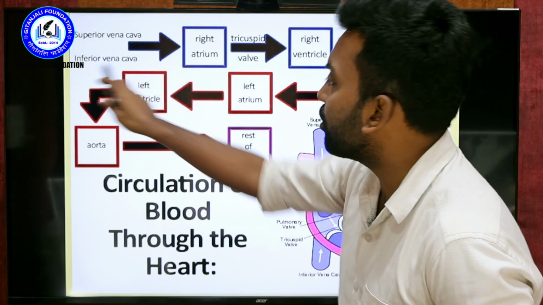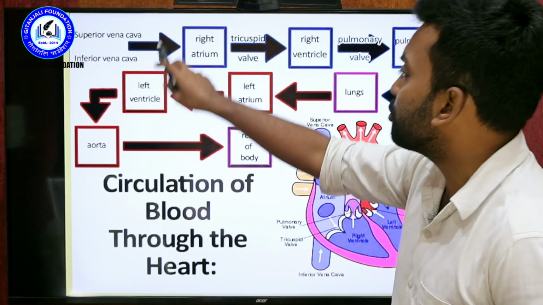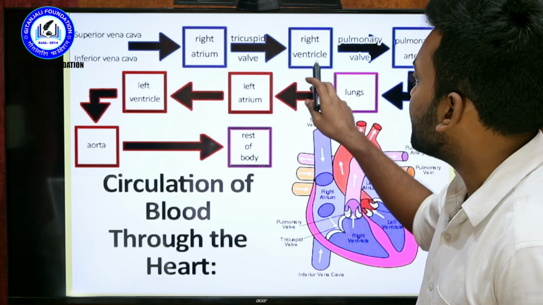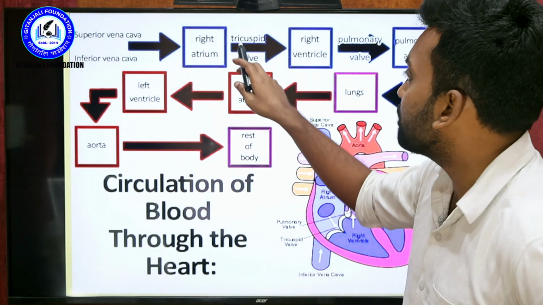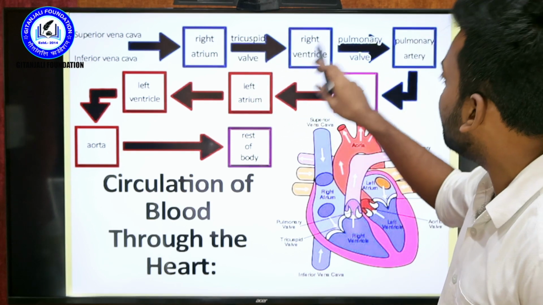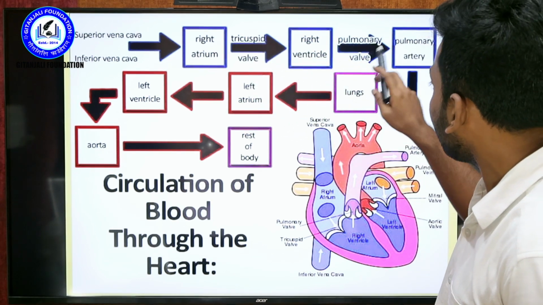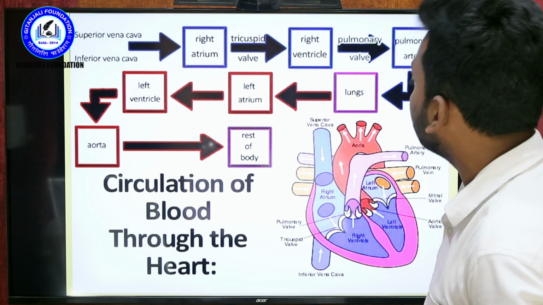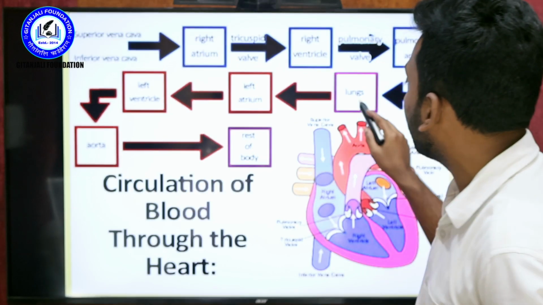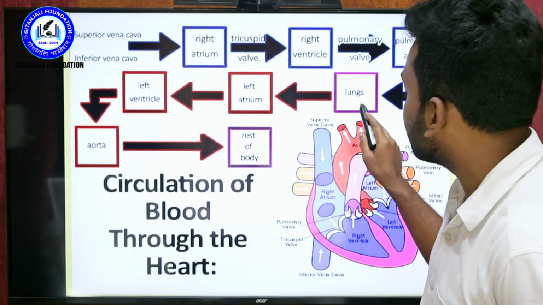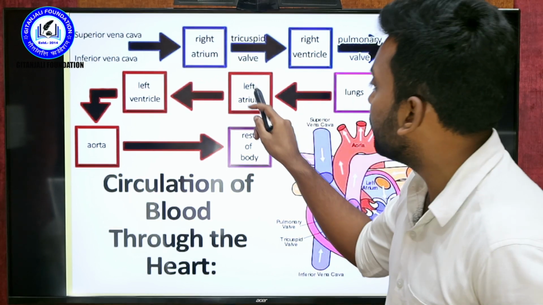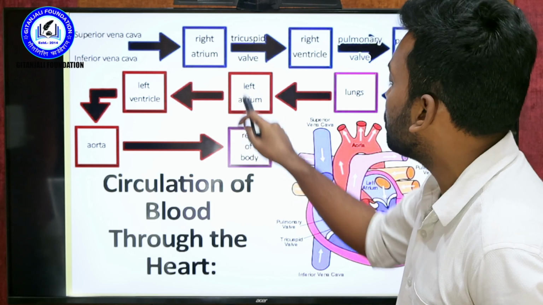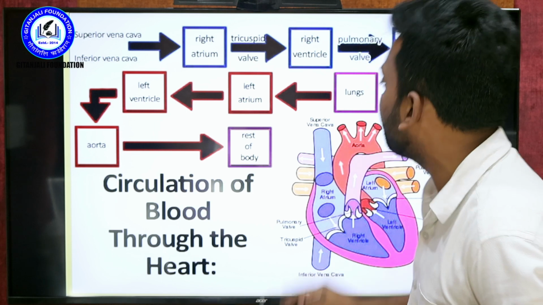The superior vena cava and inferior vena cava receive the blood, and push it down to the right atrium. Between the right atrium and right ventricle there is one valve, called the tricuspid valve, and then it goes through the pulmonary valve for purification. Once the purification is done in the lungs, it goes to the left atrium. Within the lungs the purification happens, and it delivers the blood to the left atrium. So it indicates the red color. Red color is nothing but blood already purified within the lungs.